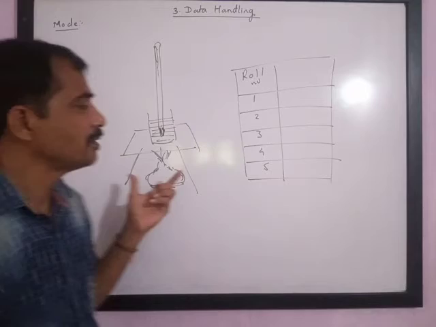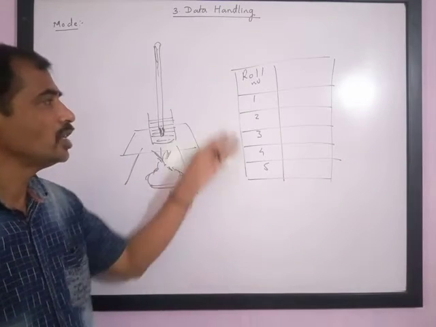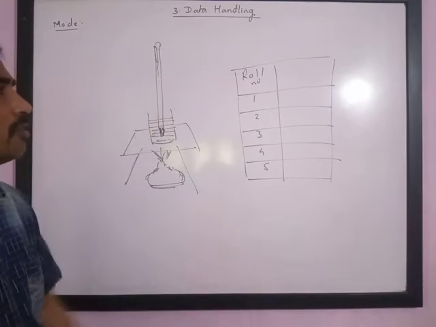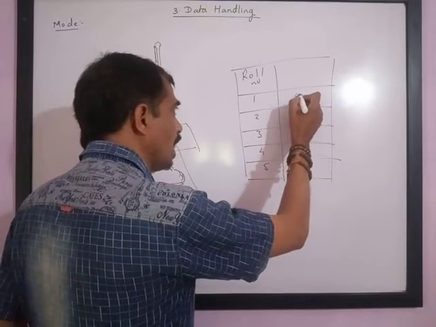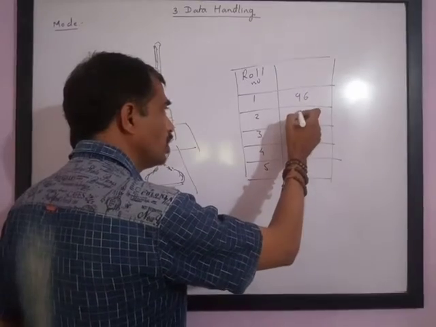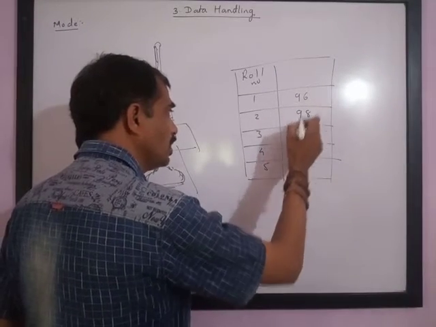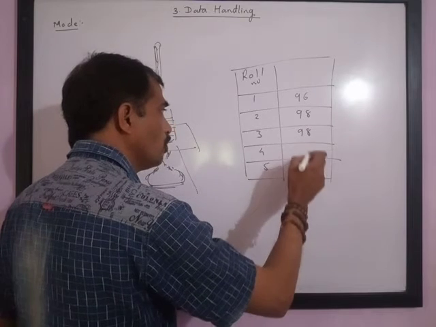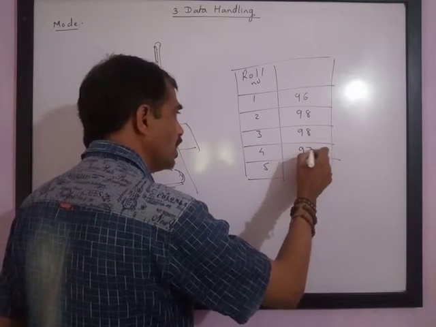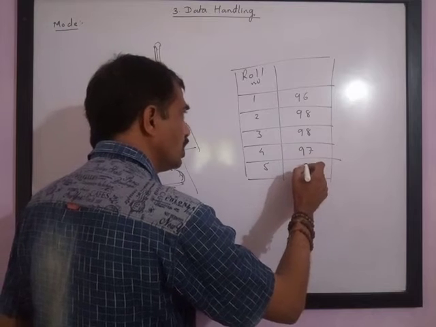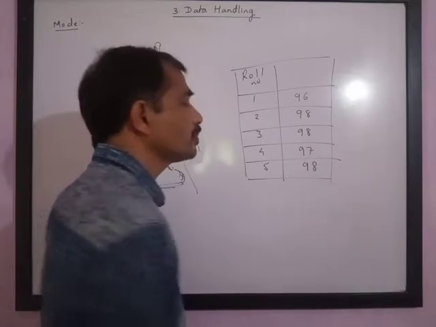Now such an experiment was given to 5 students, to find the boiling temperature of a certain solution. The first student got the answer 96, the second got 98, third got 98, fourth got 97, and fifth got again 98.